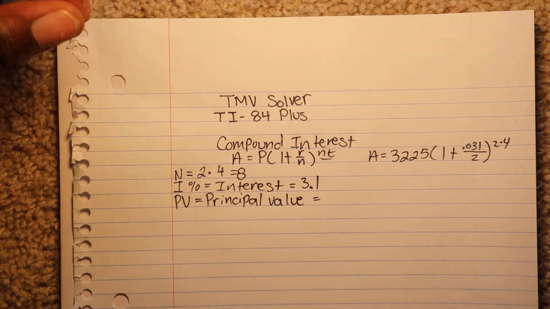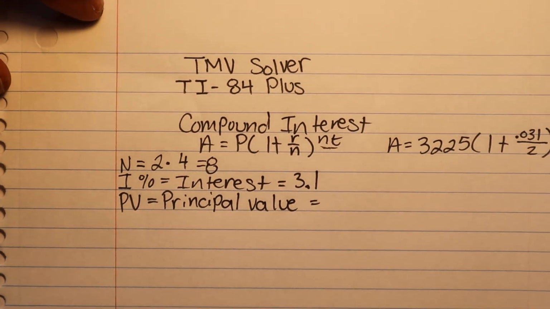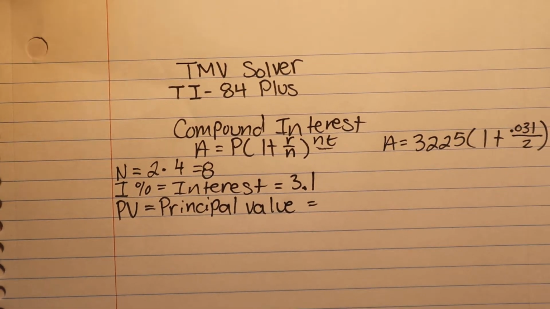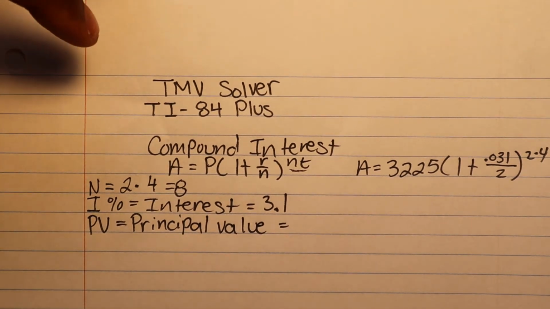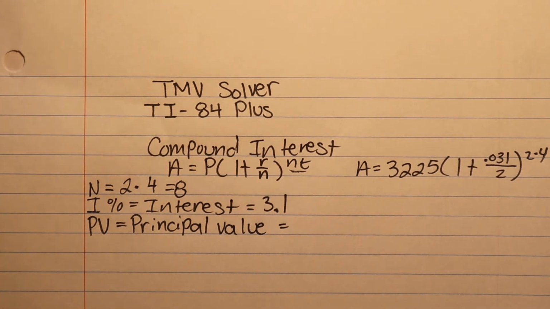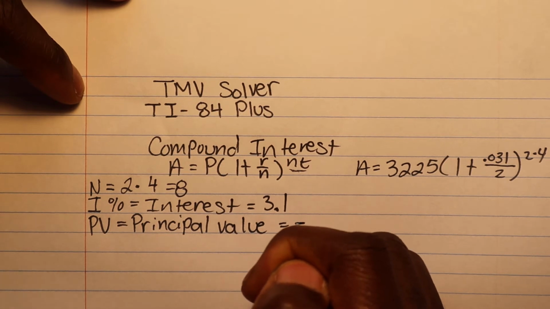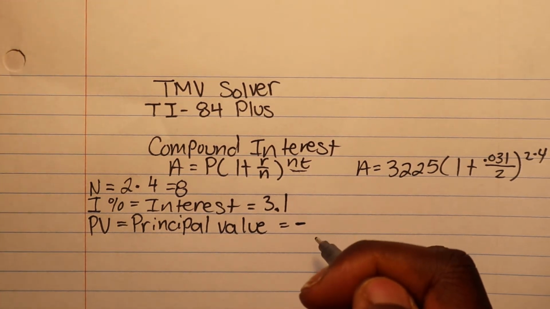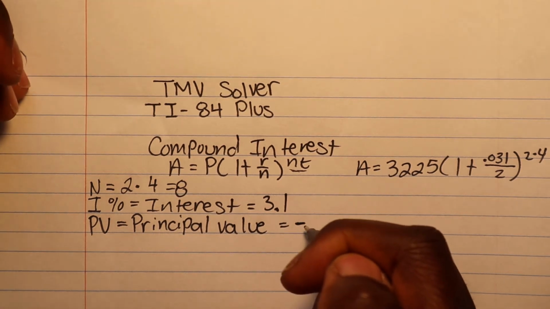Okay, so our principal value is basically telling us our cash flow. Think of it as giving money away to the stock market. You take money and you're giving it away. If you take something and give it away, it's a loss in the sense, okay? So it's going away, so we'll put a negative sign.